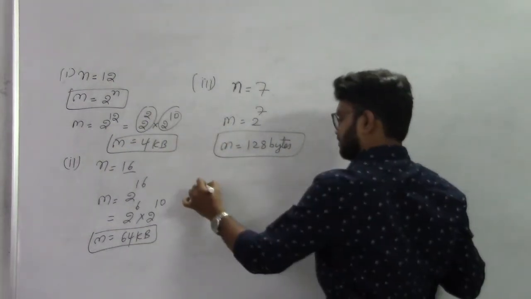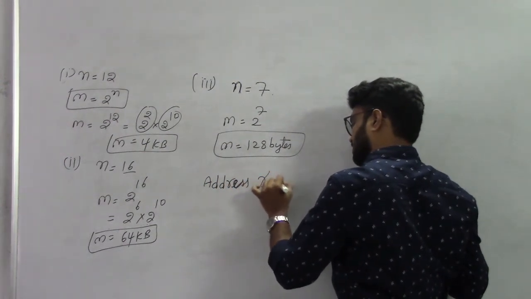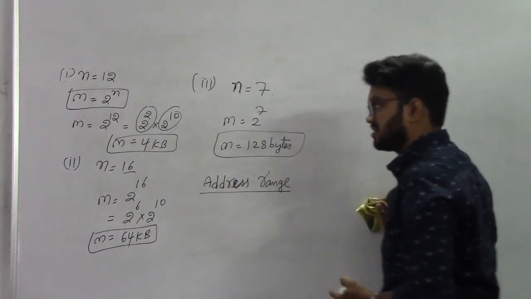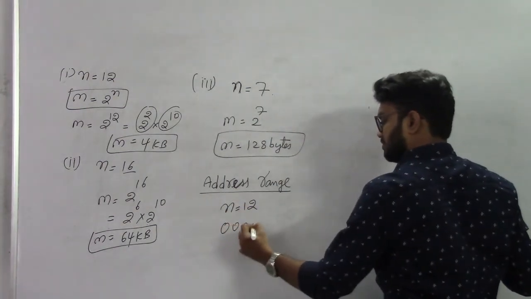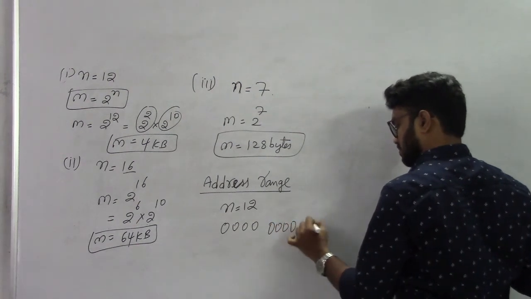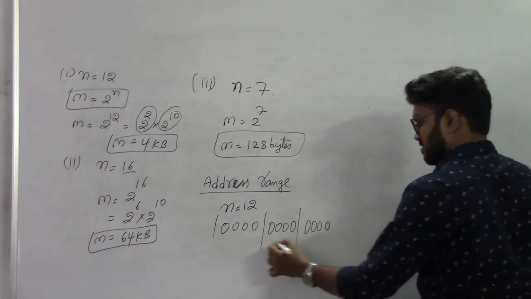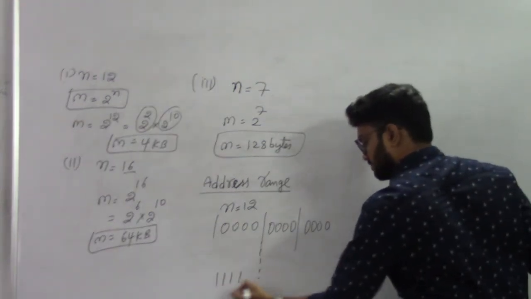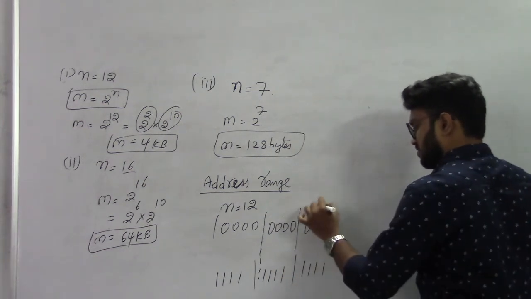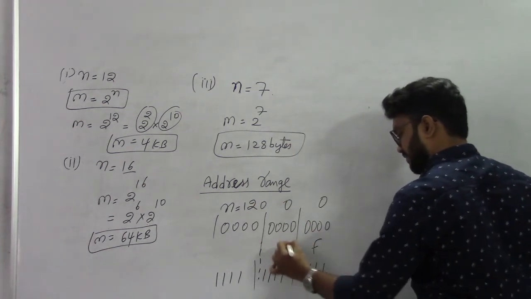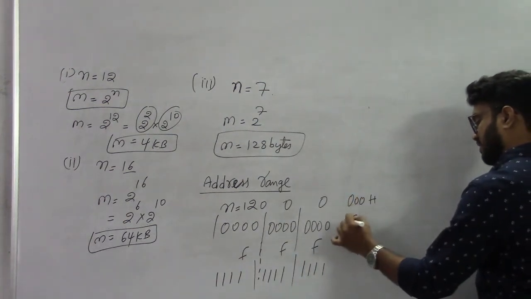How to calculate the address range? The address range is calculated like this. For example, n is equal to 12. Now I have to write 12 zeros here and convert into hexadecimal. Then for the end address, I write 12 ones. Dividing into groups of four, this is 0, 0, 0 and this is F, F, F. Now the answer is 000H to FFFH.